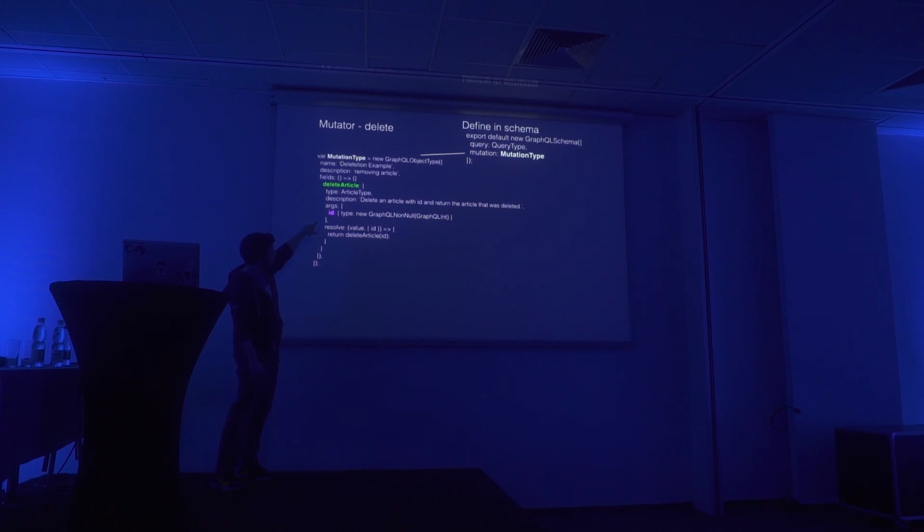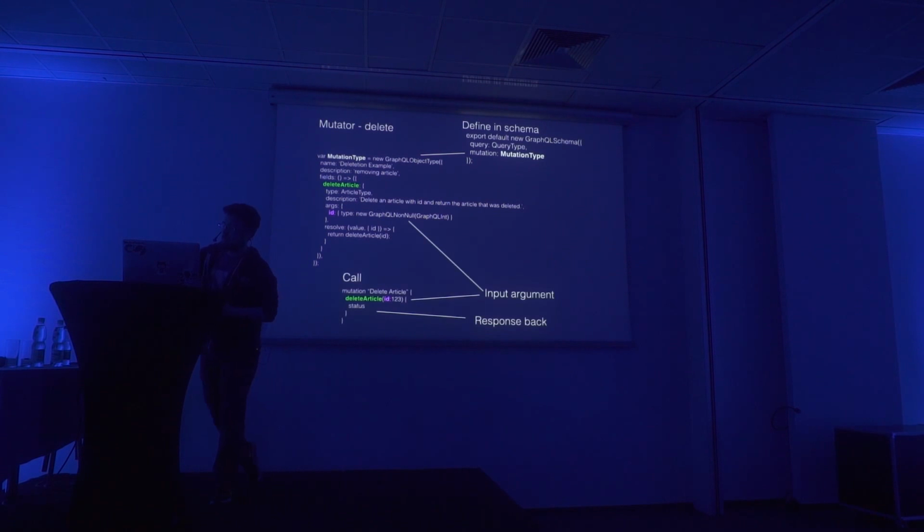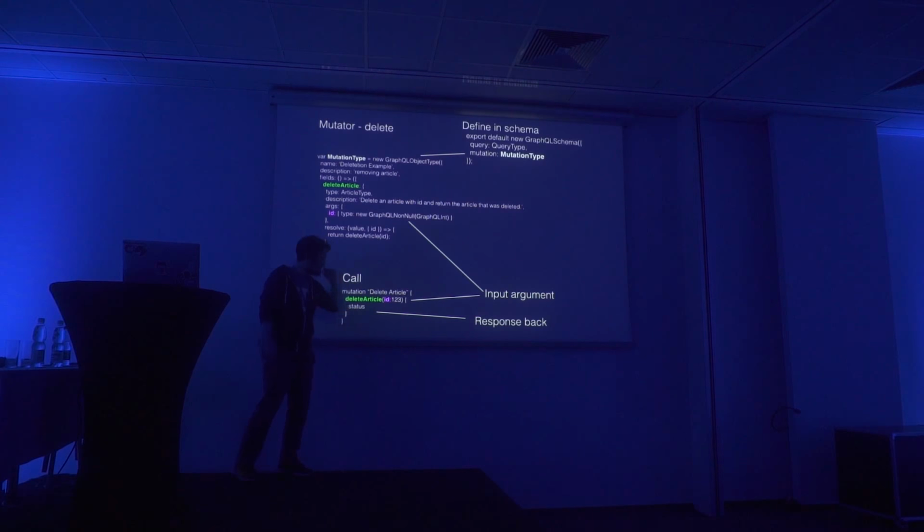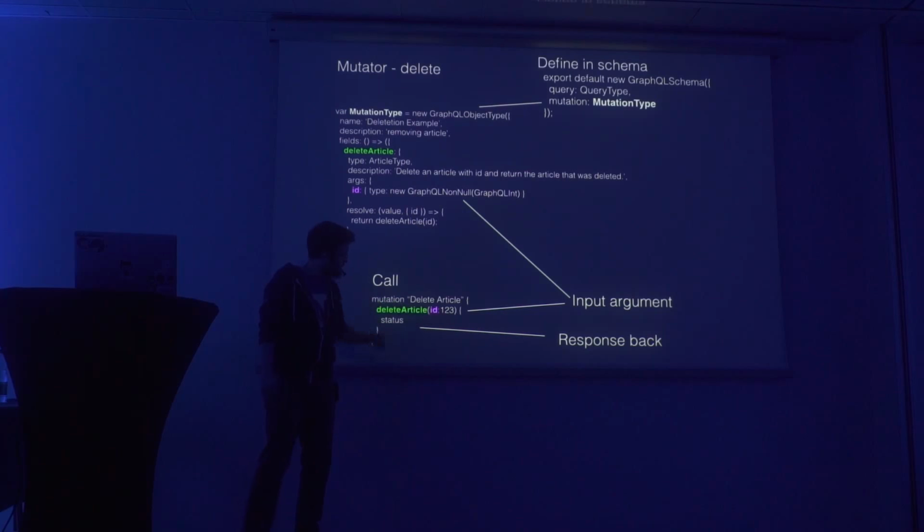So we give it the argument ID, and this also means that our resolver function will be taking an ID, and we have a resolve function here, delete article, that takes the ID. Well, this is the call of the query. The difference from doing a query call is that you would use the keyword mutation, and you would say, mutation, whatever name I choose to call it, and, well, here's the thing. We are doing 2 things. We're doing 2 things in one motion.